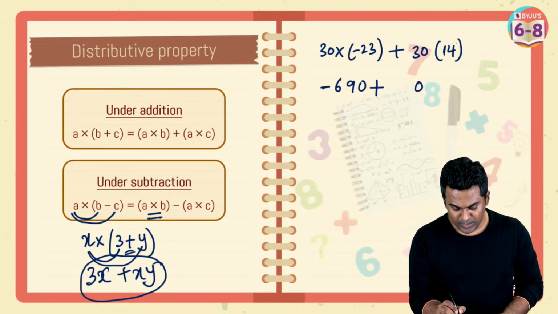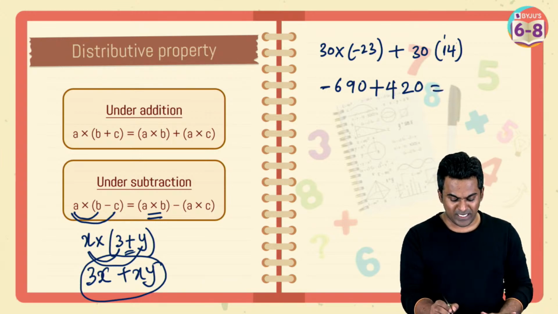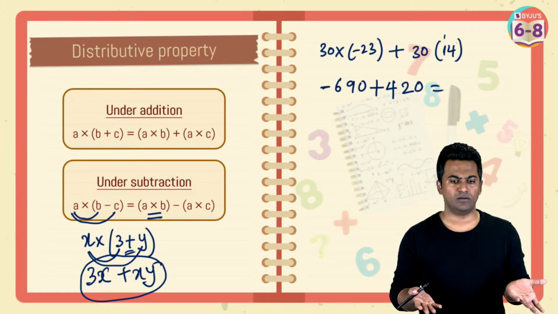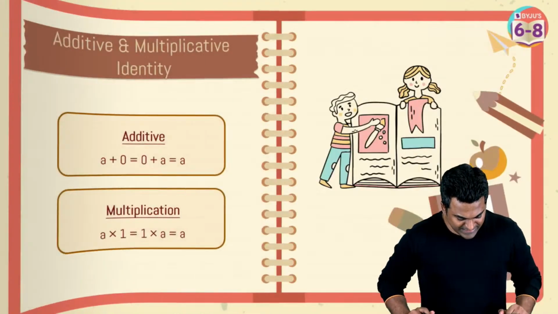This is going to be 0, 3 times 4 is 12, 1 carry, 3 times 1 is 3, 4. And you know how to do this, right? Minus 690 plus 420, you will get your answer. This is how you can do it. I hope all of this is pretty clear now. Let's move on to the next thing.